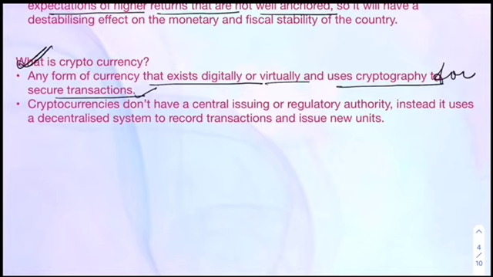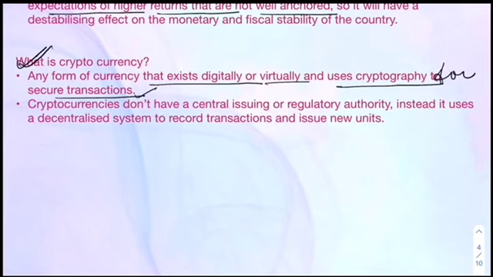This is like an open system. Anyone can come, anyone can go. Nobody stops, nobody controls. So if cryptocurrency becomes a legal tender, it can completely destabilize the economy of a country like India. It will not be good for society, security, law and order. So for all these reasons, cryptocurrency becomes very important for the government and the central bank, like the RBI.